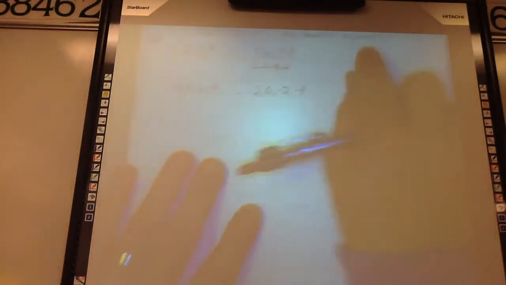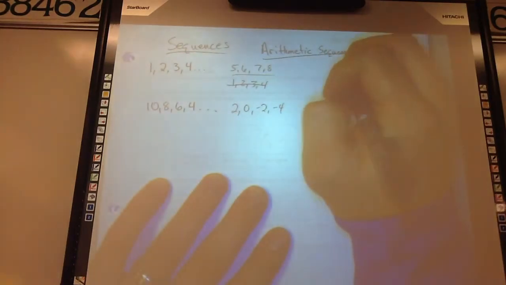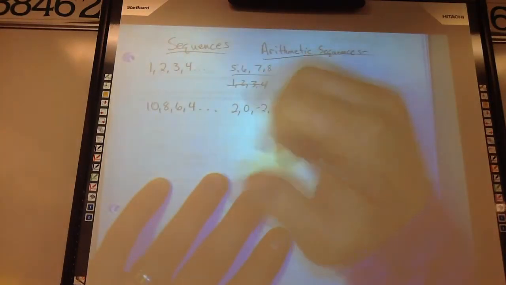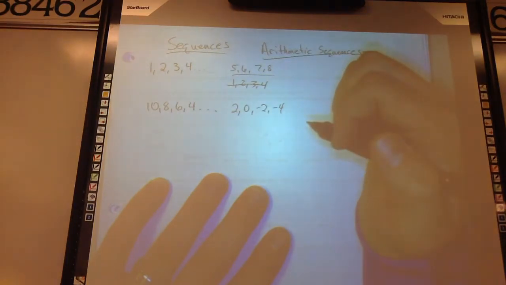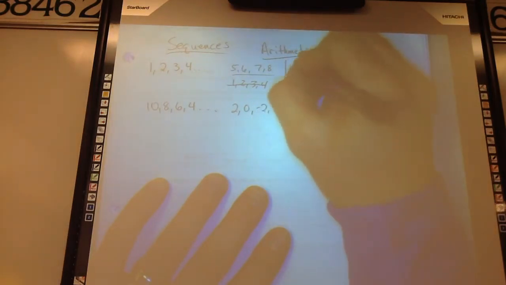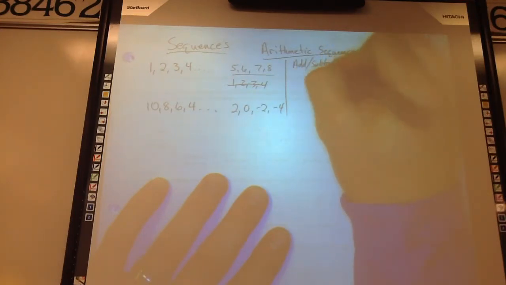Oh yeah, the definition of arithmetic sequence. We want to write it. It's just a sequence where you add or subtract the same number for each new term. Add or subtract, because isn't addition and subtraction basically the same thing?